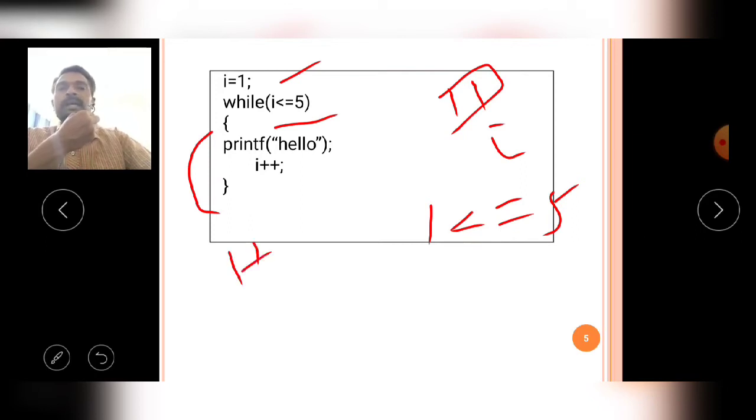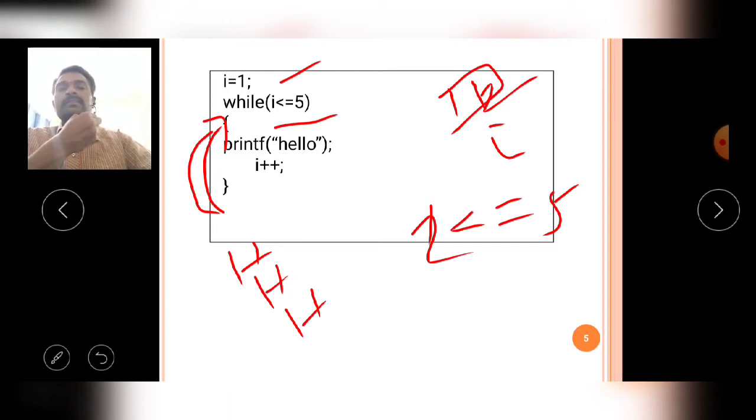So hello is printed the first time, then i++, and now the i value becomes 2, and again it goes to the top of the while loop. Now the second iteration, the second round, starts. The i value is 2, so 2 is less than or equal to 5, again the condition is true, and it prints hello the second time. Just like that, 3 is less than or equal to 5, the condition is true, so it prints the third time.